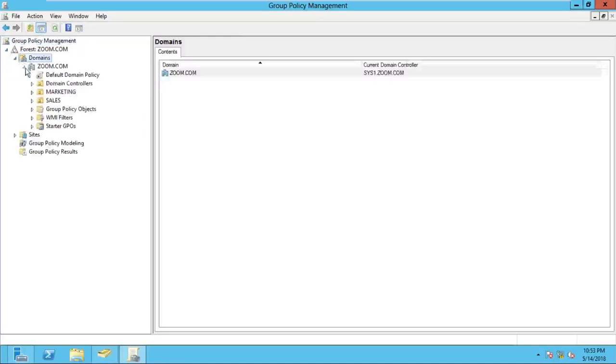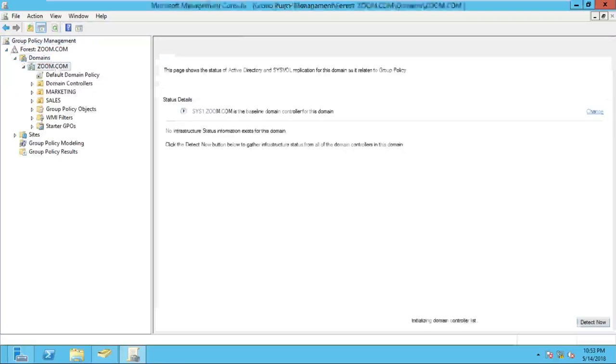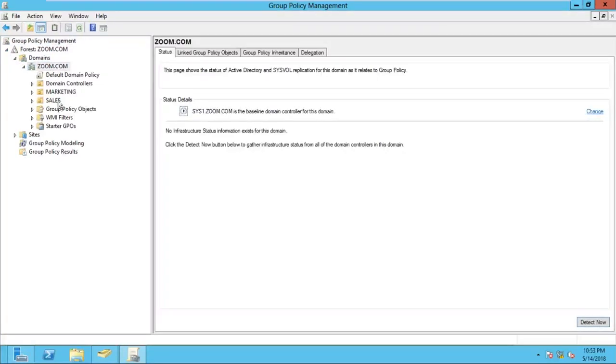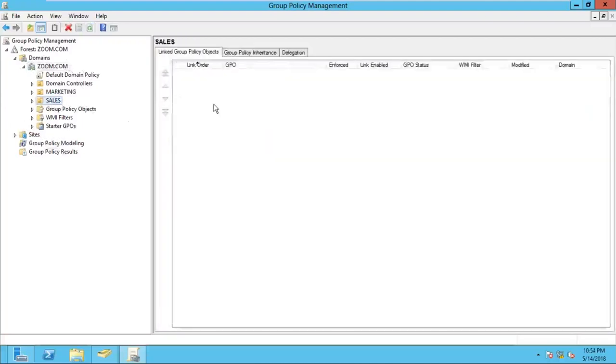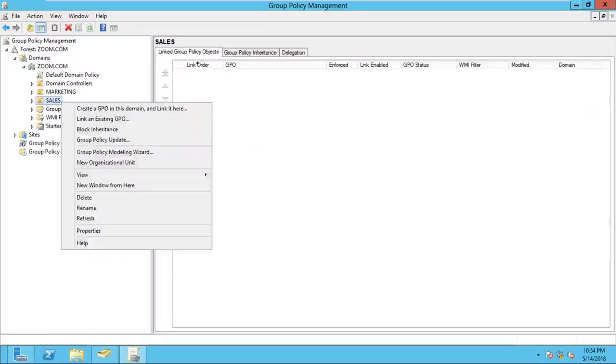Once you expand the domain name zoom.com, you can find your OUs. We have sales OU, we have marketing, and we want to apply the policy on sales OU. In sales OU, you can see there are no policies here. We are going to apply one. How do we create the policy in sales OU? Right click on sales OU and you can find the first option, Create a GPO in this domain. GPO stands for group policy objects.